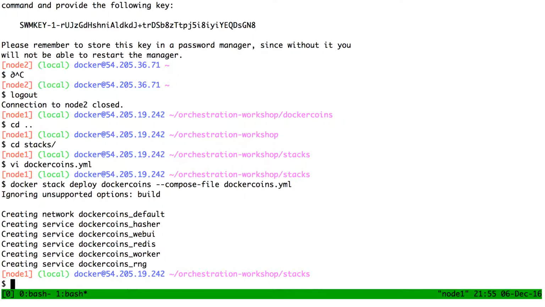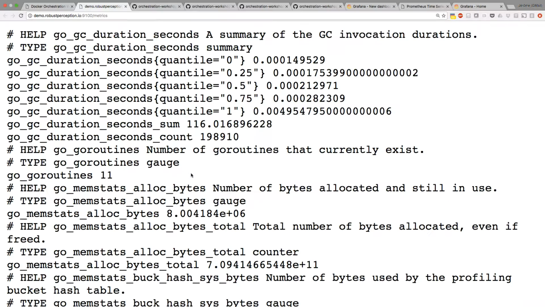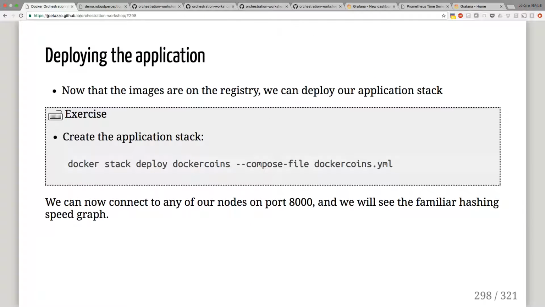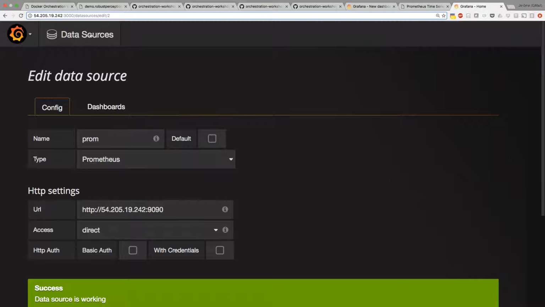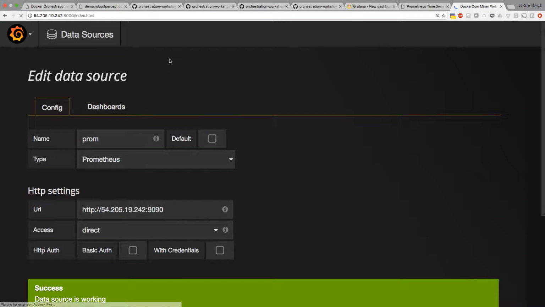The nice thing also is that if I change something in the compose file, okay, so let's go to the web interface. We should see.